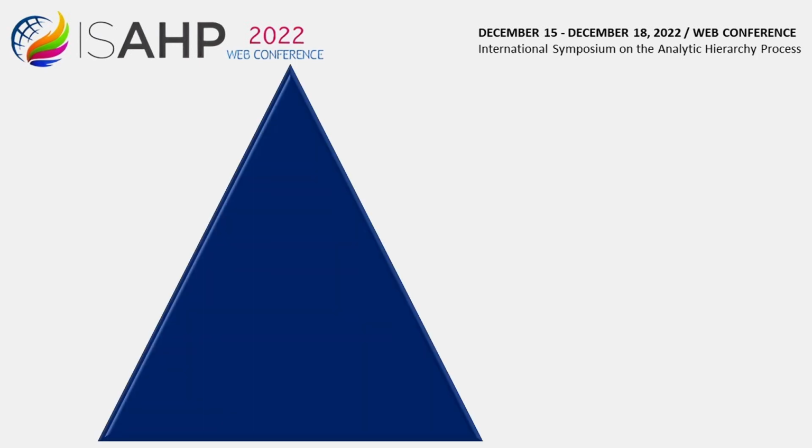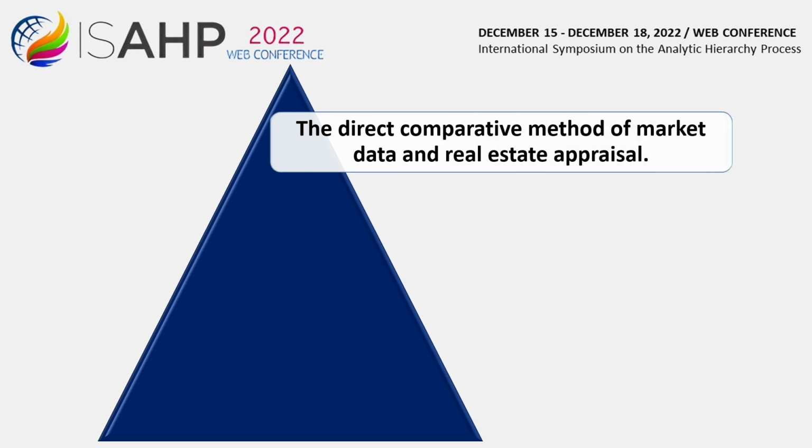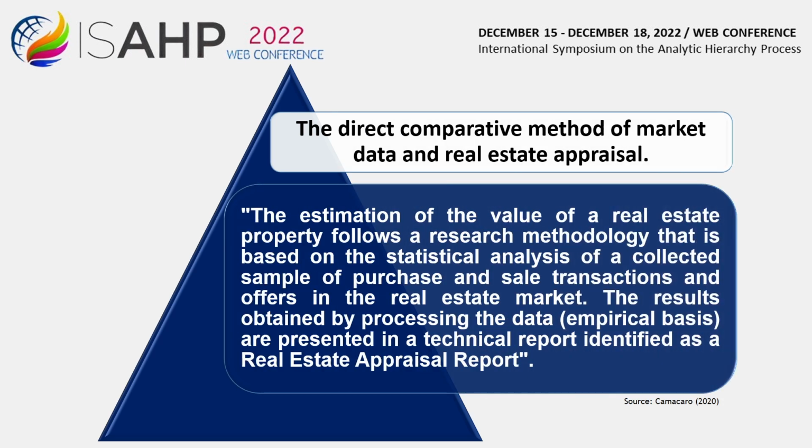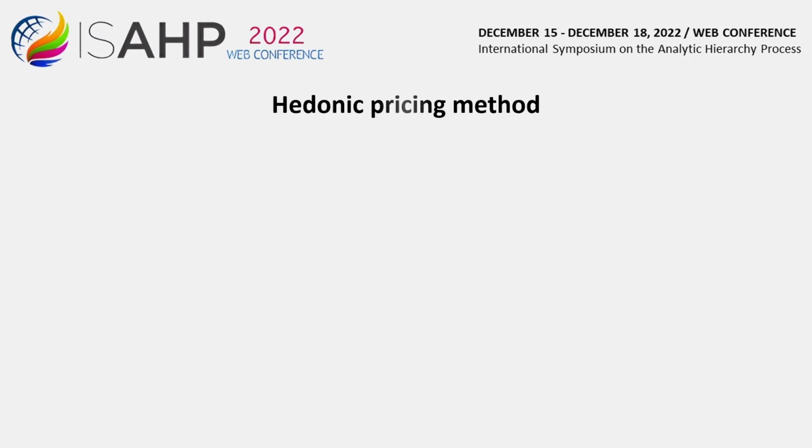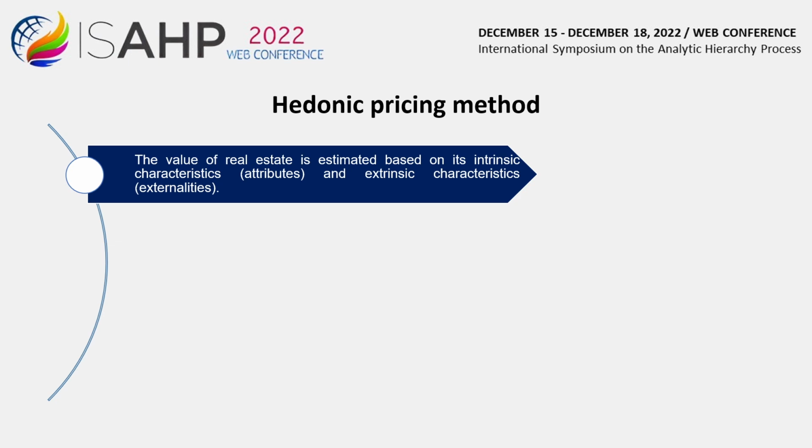In order to perform the advisory work, they will use the comparative method of market data for real estate appraisal. Conceptually, it is stated that the estimation of the value of a real estate property follows a research methodology based on the statistical analysis of a sample of sales and purchase transactions and offers in the real estate market. The results obtained by processing the data, empirical basis, are presented in a technical report identified as a real estate appraisal report. For the application of the market approach, the hedonic pricing method is used, which consists of estimating the value of a real estate asset based on its intrinsic characteristics, attributes, and extrinsic characteristics, externalities.